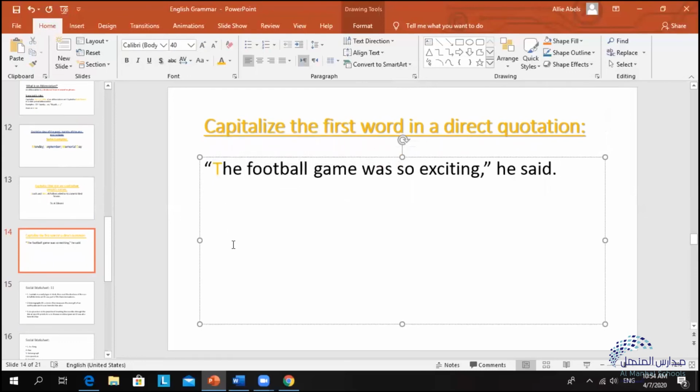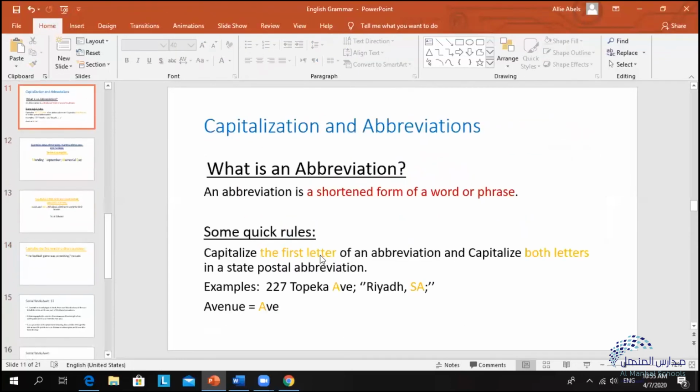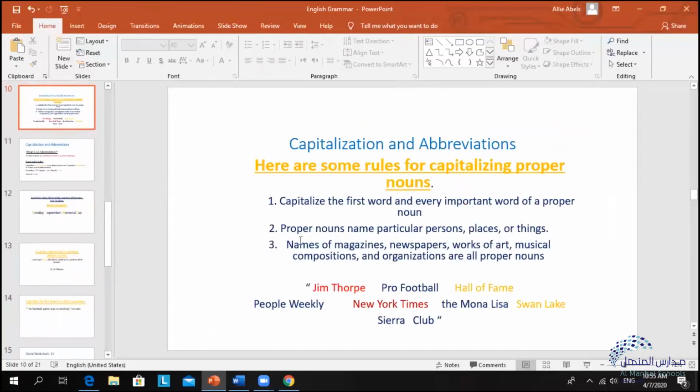Or if I want to quote Rayan, and I say, I quote, Rayan said, inverted commas, the football game was so exciting. So I can say that the first word I need to capitalize because it's not my words, it is Rayan's words, or it is Yusuf's words. Okay, so that is basically how capitalization and abbreviations work, people. Okay, so remember, we need to capitalize all proper nouns. We need to capitalize titles. We need to capitalize the first word in a quote.